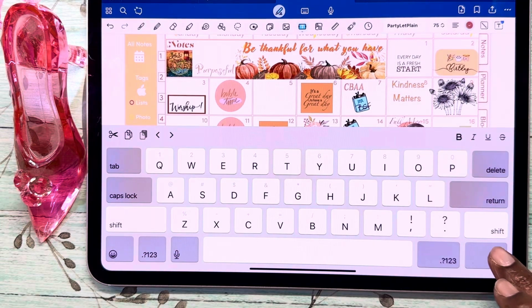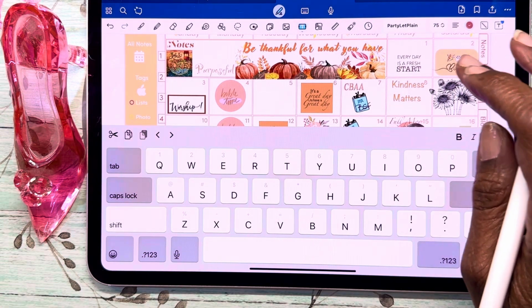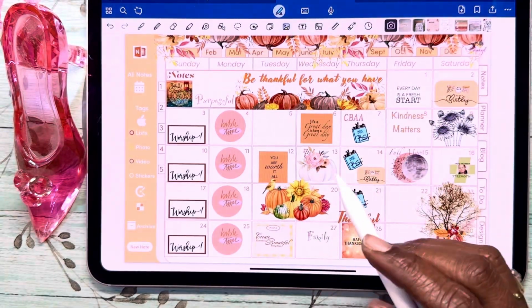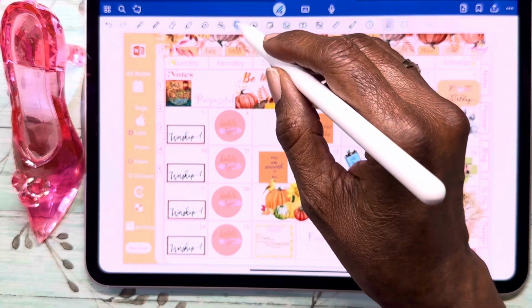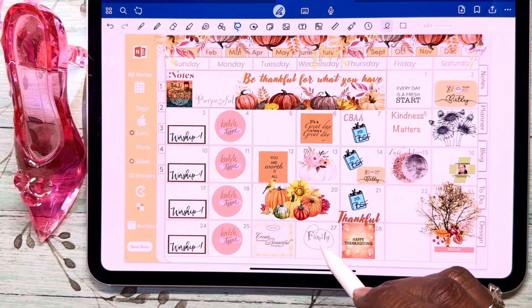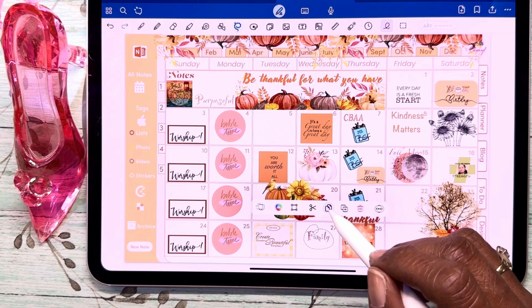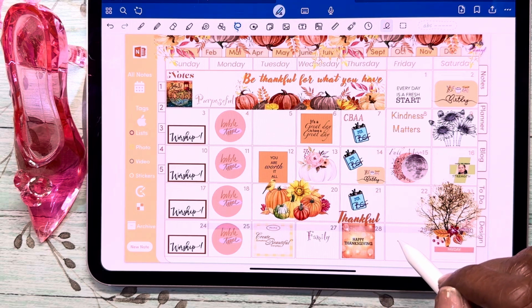Come on, keyboard. See if I can click off of that. Okay, now what I'm going to do, I'm almost done. And if I wasn't, I would be done because this is definitely acting crazy today.